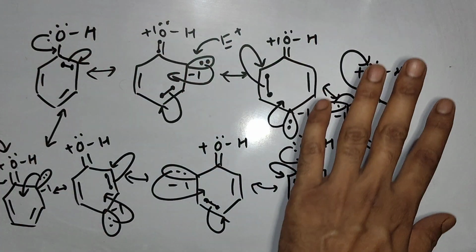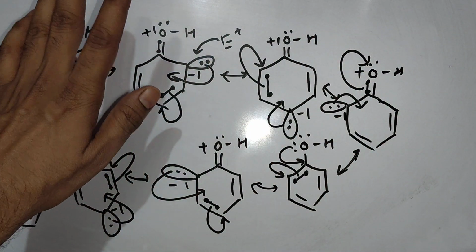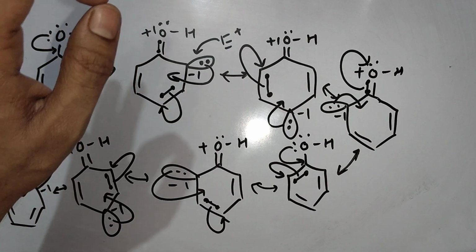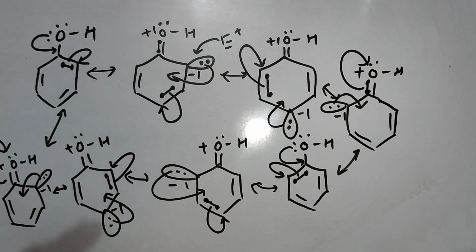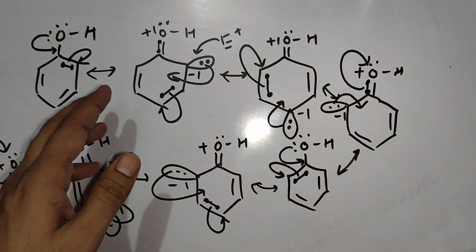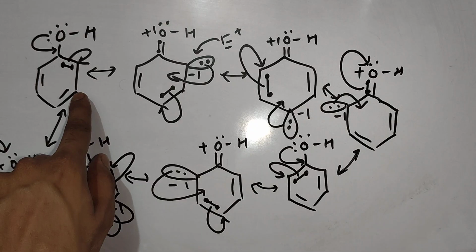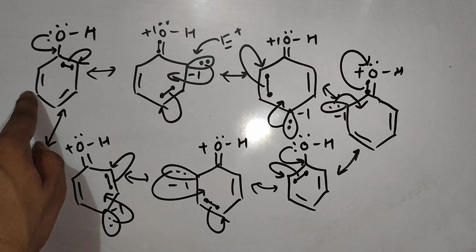So during resonance you can check electron density is increased on ortho and para positions. That's why the electrophile will prefer to attack on which position? Ortho and para. On meta position, you can check electrons are not coming. This is meta position, this is meta position. Check.